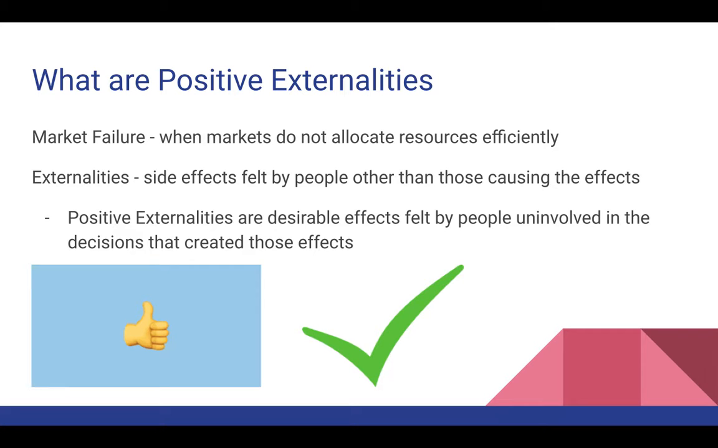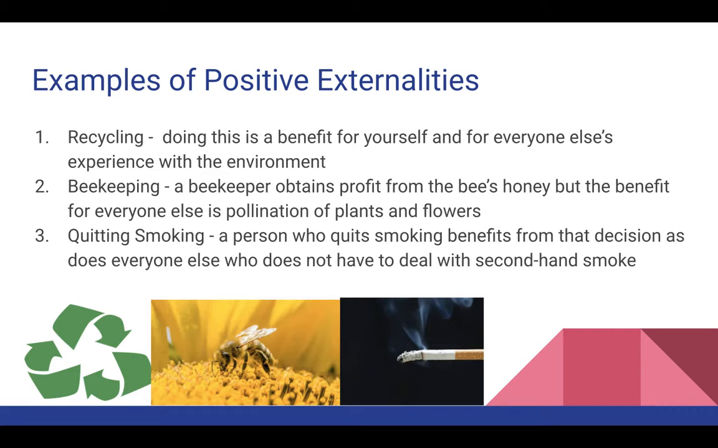The reason that it's not necessarily all the way good is because the benefit that society gets is more of a benefit than the private benefit that the actual purchaser gets. And we'll see that more later with the graph. So what are some examples of positive externalities?